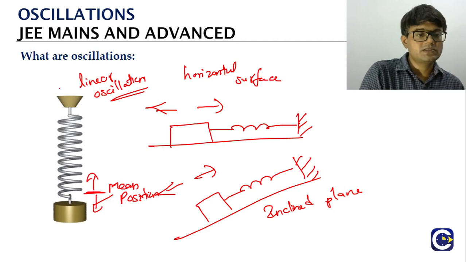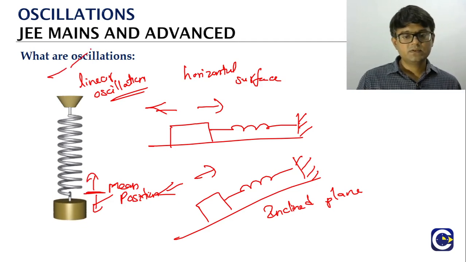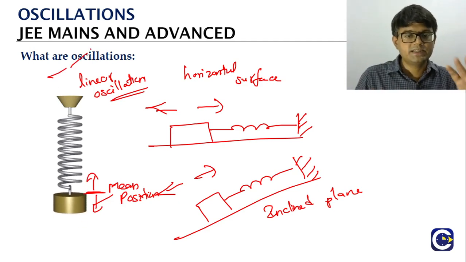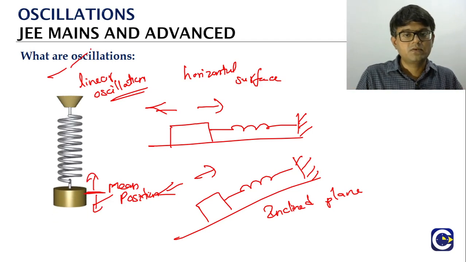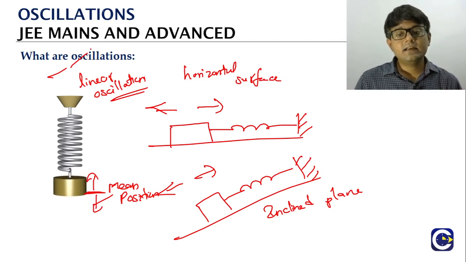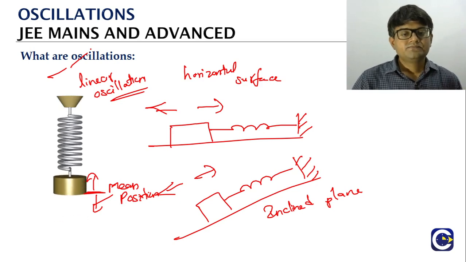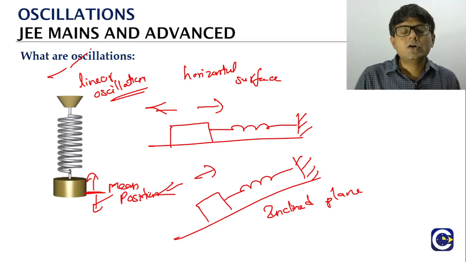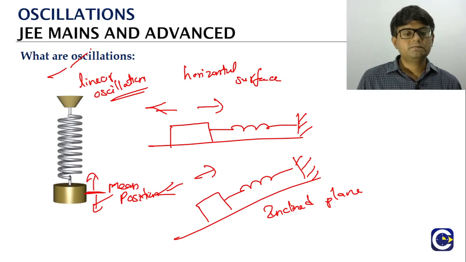That is why the oscillations are called linear oscillations. So when we talk about oscillations, we will divide them into these two types: one is the angular oscillations and second is the linear oscillations. But the way we'll approach the study of oscillations will be similar for both of them.